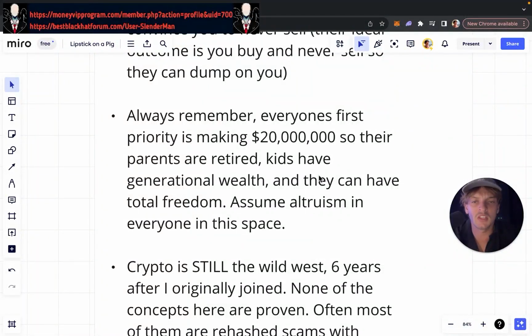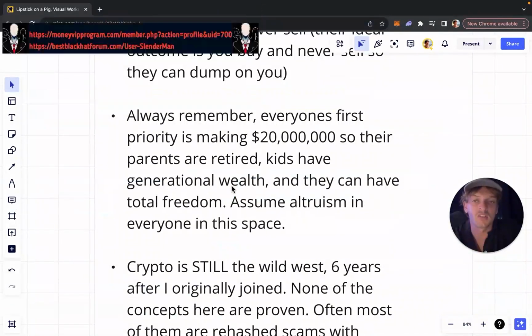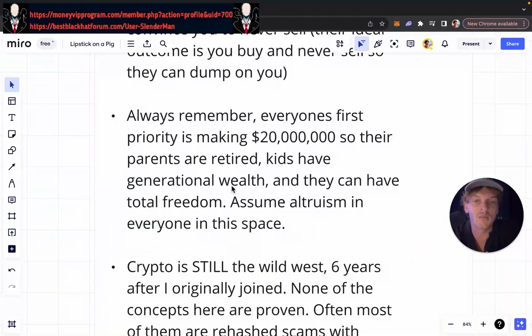When these people launch these projects, they say, we're all going to get rich together, we're going to make a big project, we're going to take over crypto. They got rich at the expense of you getting poor. That's what always happens, because it's zero sum. Every dollar that you make, you took from someone else. So you need to understand that everyone's top priority in crypto is to make money. You need to remember this. So whenever you find a project that's like 20% yields or whatever it is, and it sounds too good to be true, you just have to remember this: they're trying to get rich. So how are they making money off of you joining?